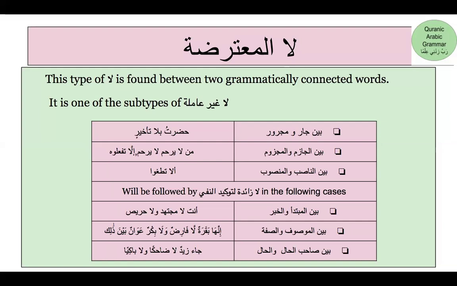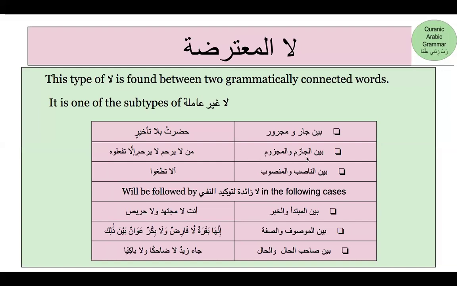So, the places where you are going to expect to find la al-mutarida are on my slide. There are 6 cases only where, if you find la in between these two words, you are going to call it la al-mutarida. The first case is if la is found between jar wal majroor, as we can see here in an example: qadartu bila ta'khirin. Bi is harf jar, ta'khirin is your ism majroor, and you find your la in between jar wal majroor, so you call this la al-mutarida.